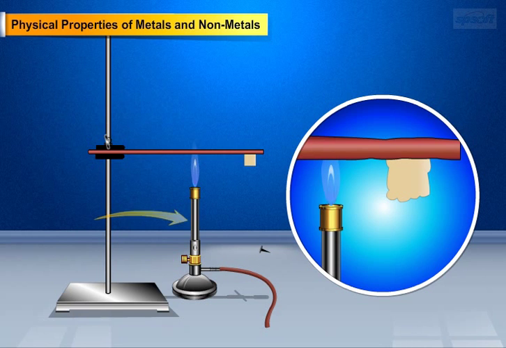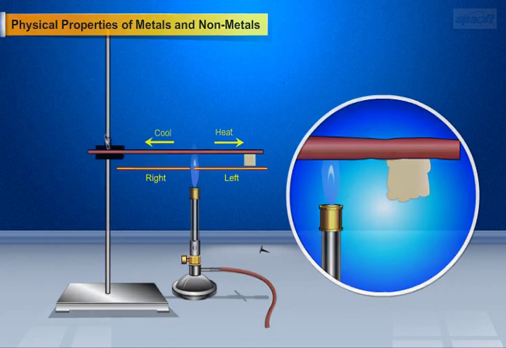Now let us observe here the burner placed at left end of wire. So, the left end gets heated first. But the right end is cool. So, heat travels from hotter left end to colder right end.